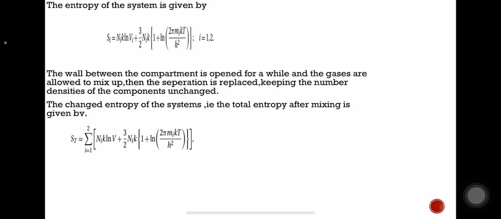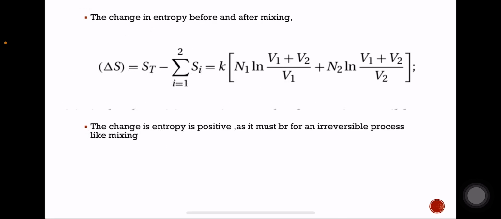Earlier we considered the entropy before mixing, and now we are considering the entropy after the mixing, which is given by the same equation. Now we have to find the change in entropy.